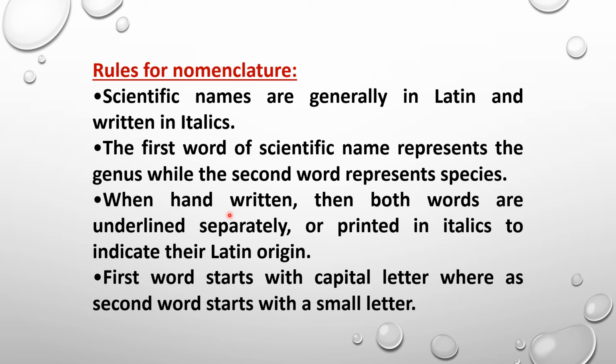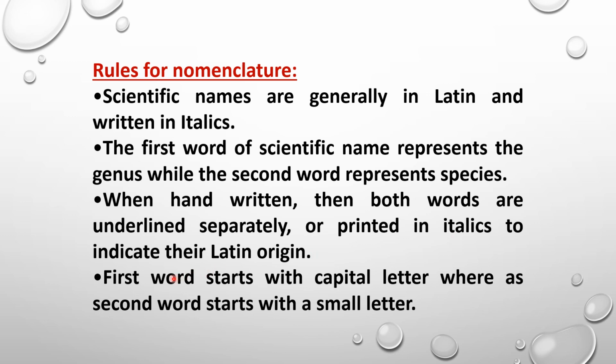When it is handwritten, both words are underlined separately. We must underline the genus and species names separately, not combined but separately. When these scientific names are printed, they must be in italics. Why italics? Just to indicate their Latin origin. So to indicate that the origin of the word is Latin, we must print those in italic form.